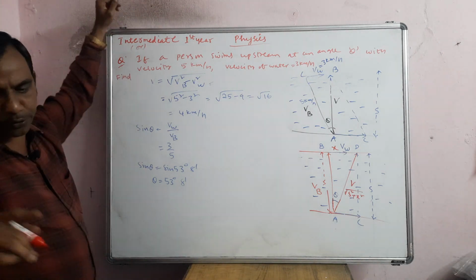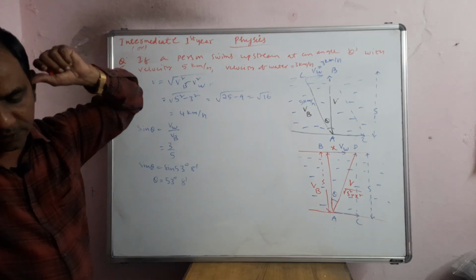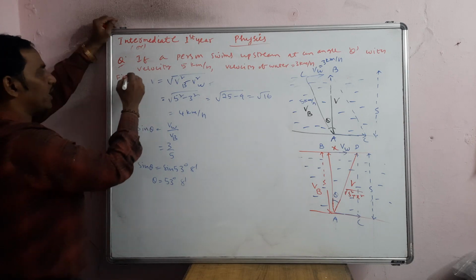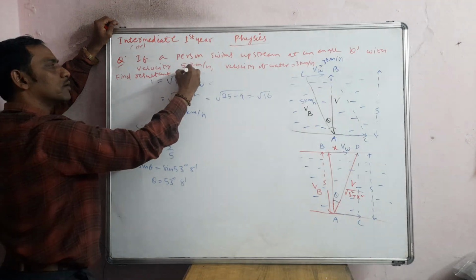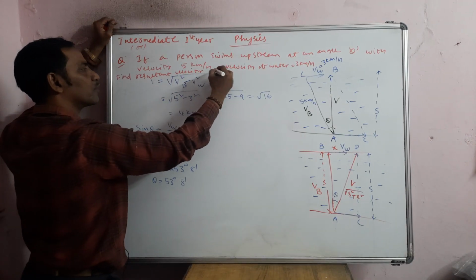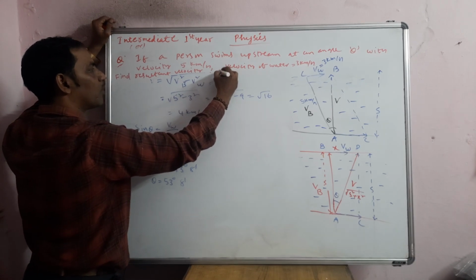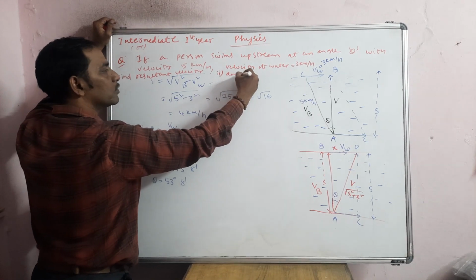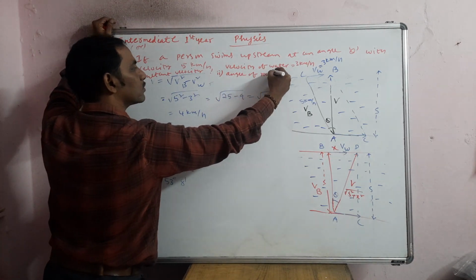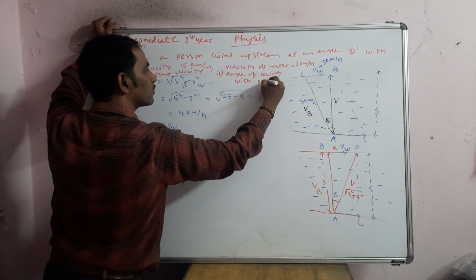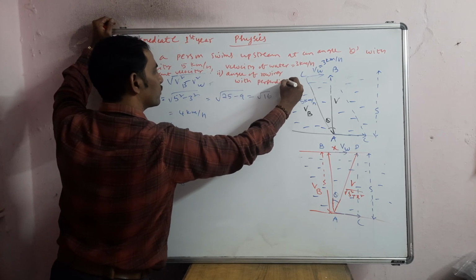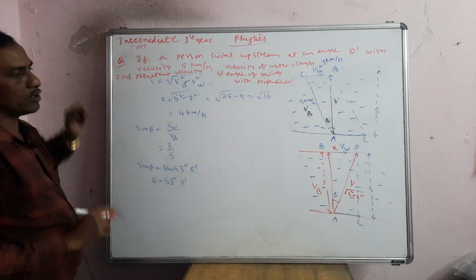So what are you going to find? You are going to find the resultant velocity and the angle, which means at what angle, the angle of rowing with the perpendicular. So this you are going to do, that's it. So both we found, right? So in that way, now we'll go to the next one.